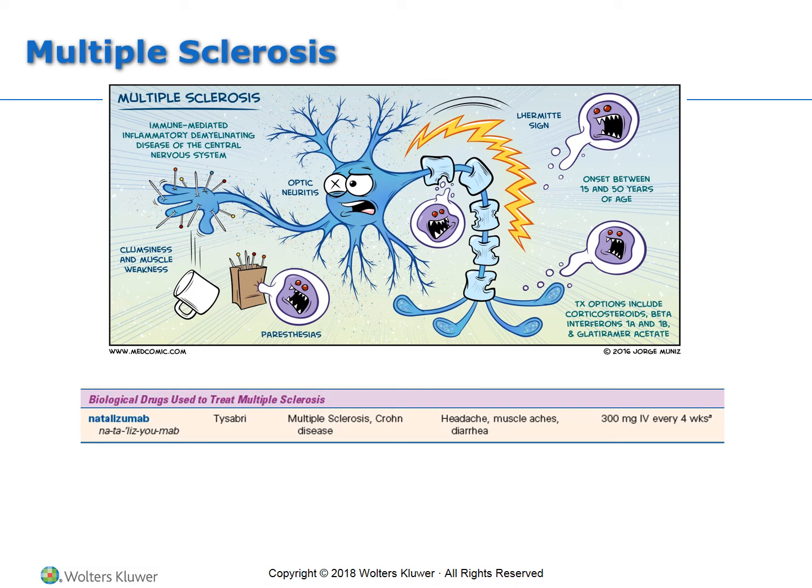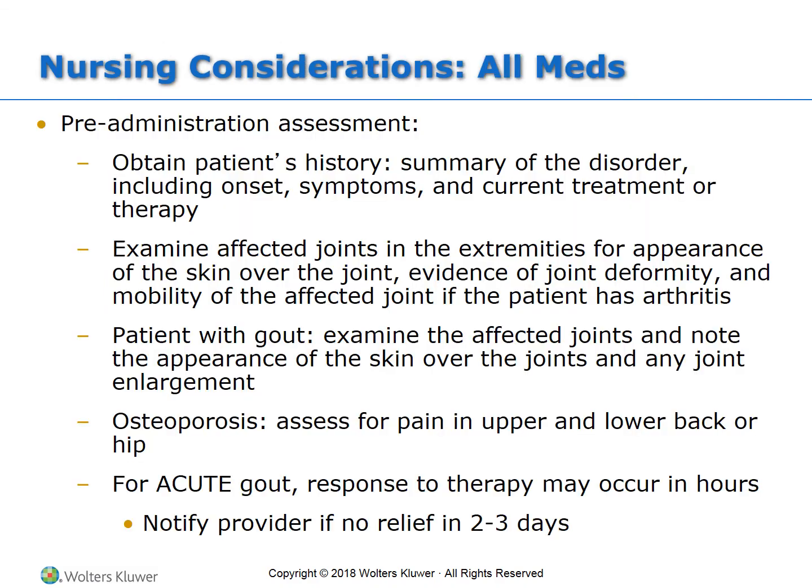So it's treated with several different types of medications, including interferon, which helps with the autoimmune portion of the disease, corticosteroids, which stop inflammation, but then also this biologic medication. So I didn't want to pass over it. I wanted to touch on it and make sure that you understood what this medication was developed to treat. Nursing considerations for all of these meds, I would definitely read over these.